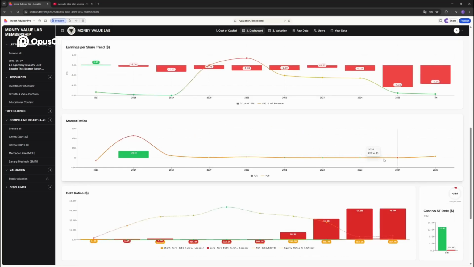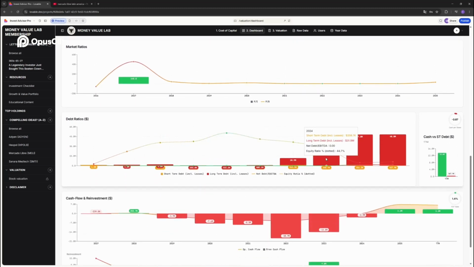The PE ratio is price to book, but here you see PE ratio is blank because you can't calculate a PE ratio for a money-losing company. So net income is still negative for Sanara MedTech because it's a high growth company and they are soon, hopefully soon, going to become profitable. Here is the debt ratio. So in red, the long-term debt, in orange, the short-term debt. And here you have the equity ratio, the dotted line, and the other line is the net debt to EBITDA.